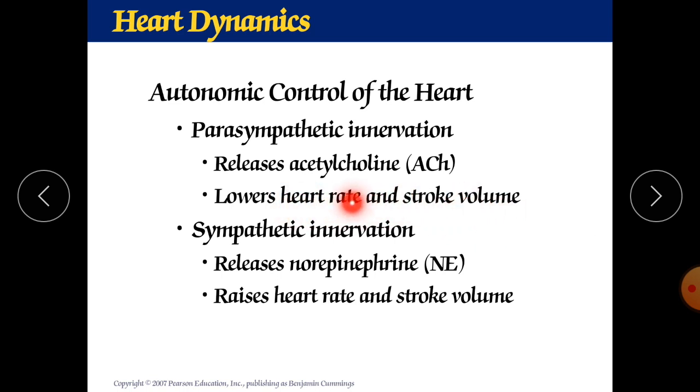This is how they control the heart rate and our cardiac output. Sympathetic innervation releases norepinephrine. Whenever we have low blood pressure, a signal goes to your brain, to the medulla oblongata, which gives a signal to the respective part of your heart, through various centers which we will see in the next slide. They release noradrenaline, due to which the heart rate and your blood pressure are increased. It raises heart rate and stroke volume.